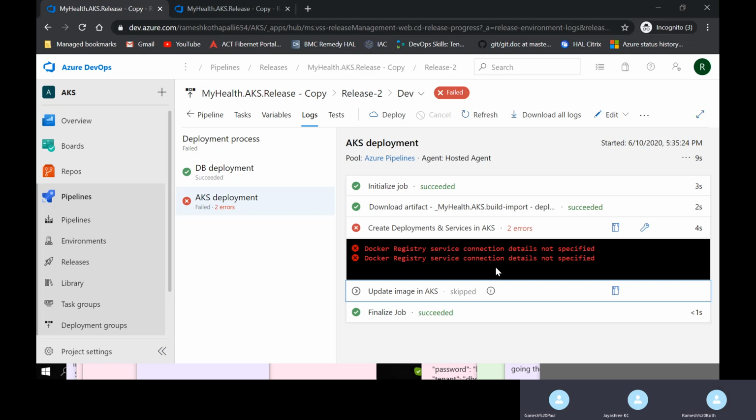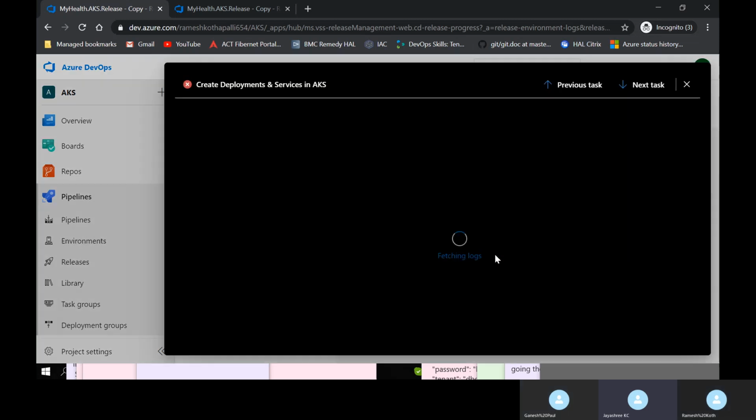Why are the Docker registry service connection details not specified?